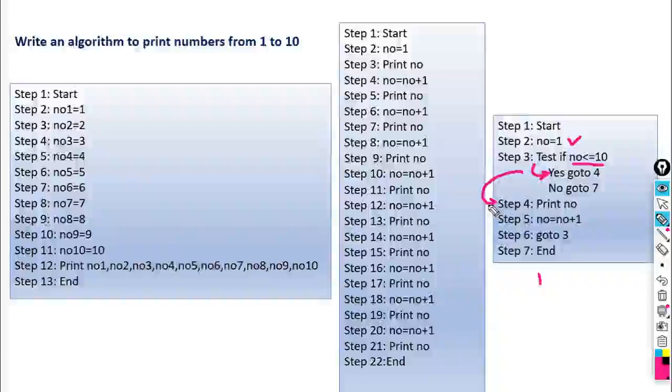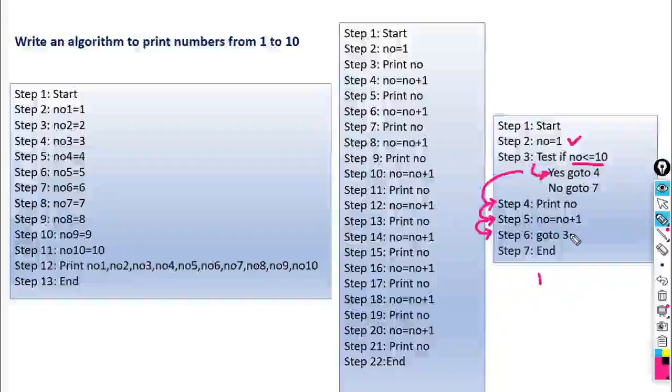Then again it will execute the next consecutive statement, that is step number 5. So what is step number 5 here? NO is equal to NO plus 1. So it will increment the value of NO by 1. So now NO becomes 2. The previous value is 1, 1 plus 1, that is 2. Next, again it will execute the next consecutive statement. What is the next statement here? Go to 3. So this is the looping, because it will jump in the backward direction.